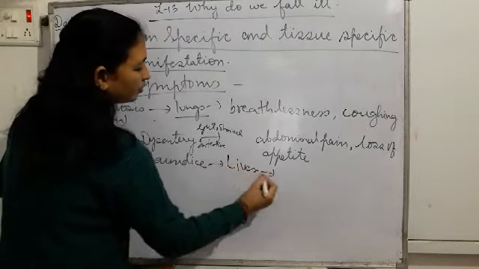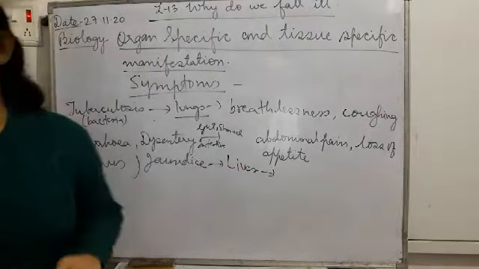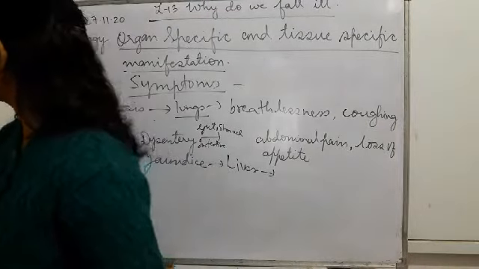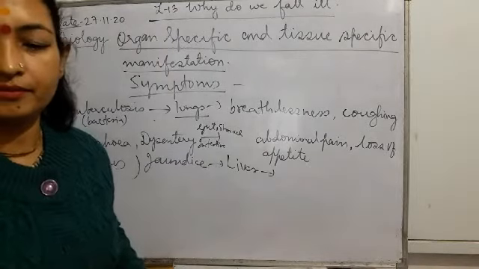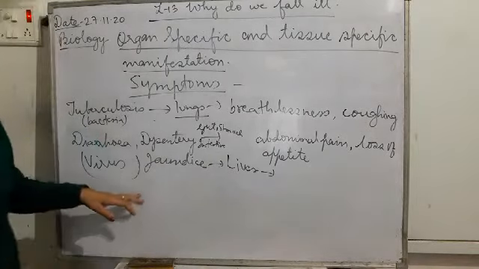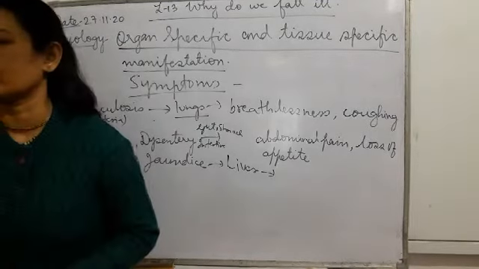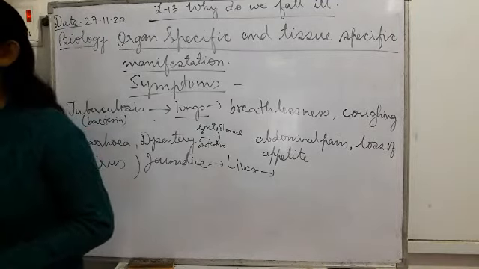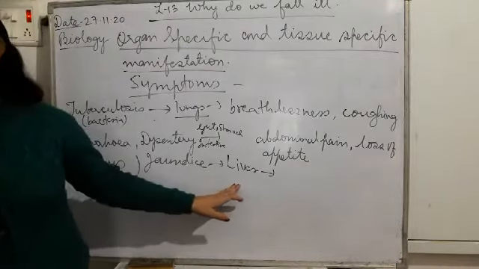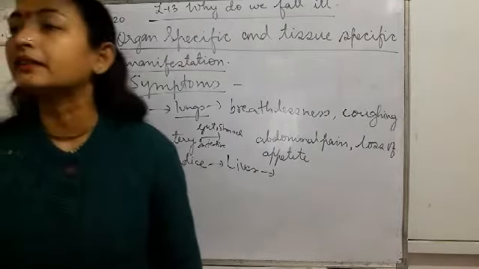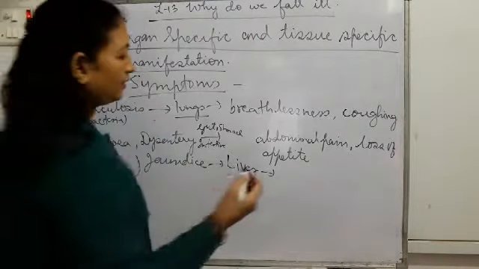Okay. So the virus which causes jaundice will go to the liver and affect the liver, and then what will happen? It will interrupt the digestion.